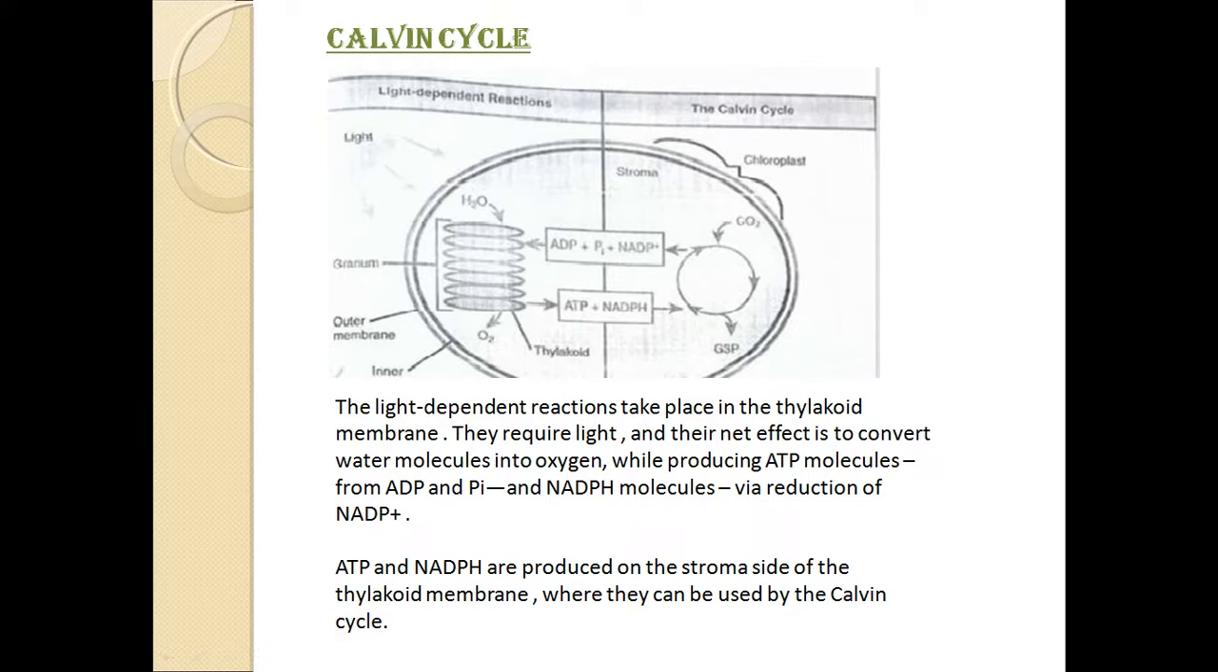So in the thylakoids, ATP is produced. You can see in the diagram ATP, adenosine triphosphate, along with NADPH, nicotinamide adenine dinucleotide phosphate hydrogen, produced by these thylakoids. ATP synthesis takes place in the thylakoids. It is released here, ATP, the energy molecule.